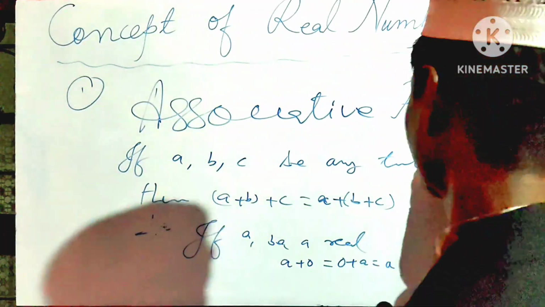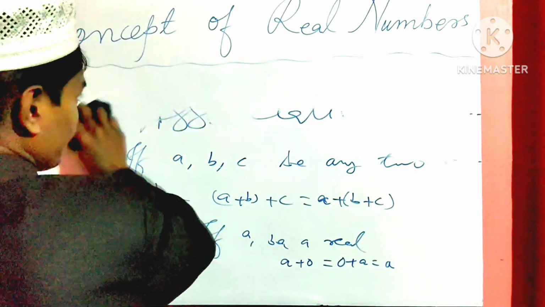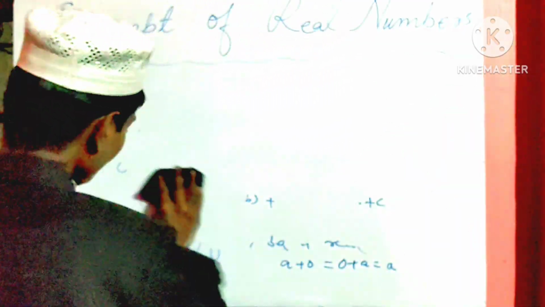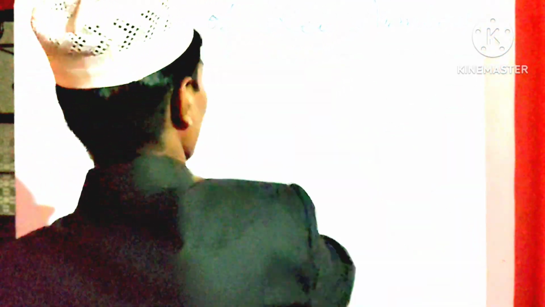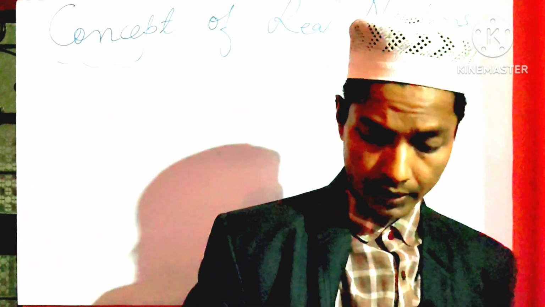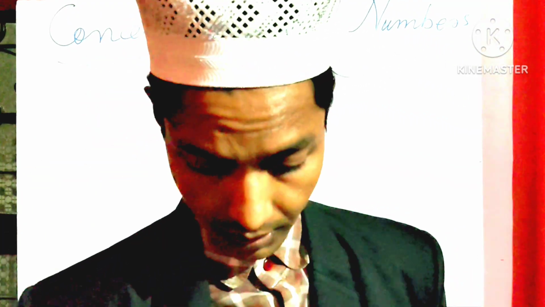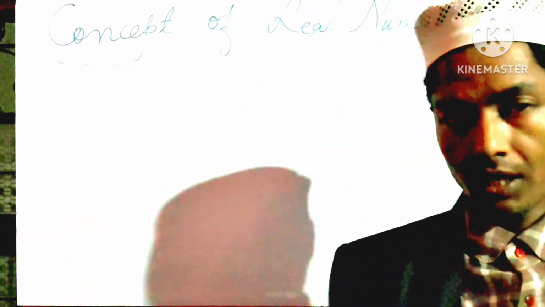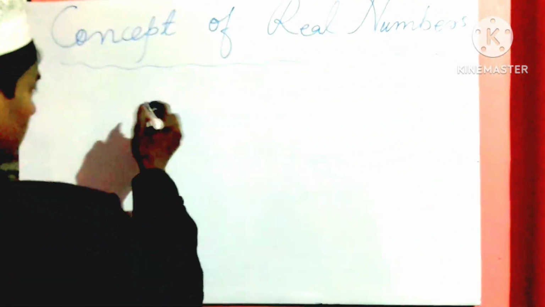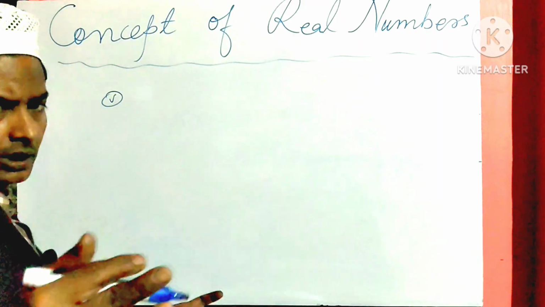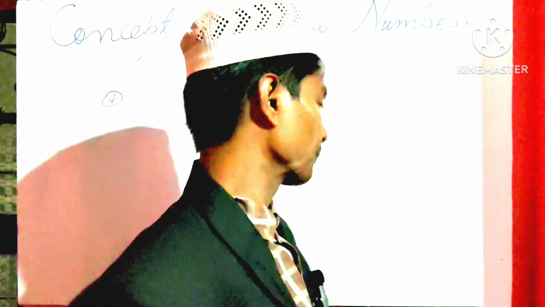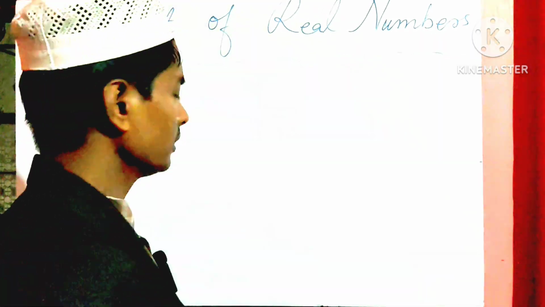Okay, let's erase it. Then after this comes a very important property, and this is what? This is existence of additive inverse. Additive inverse. Okay, additive inverse. What is additive inverse? Then it is the fifth property of a real number of addition. Okay, then what is this? This is very easy and simple.